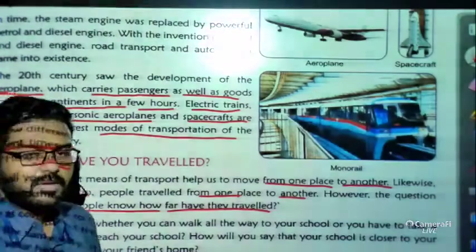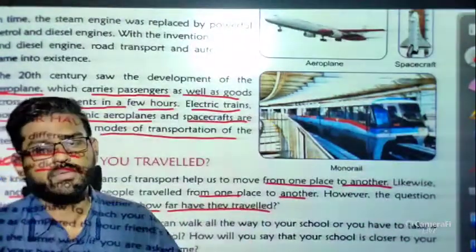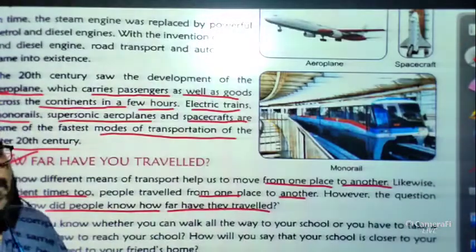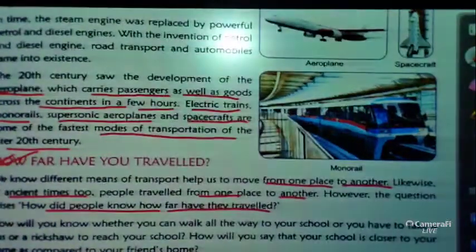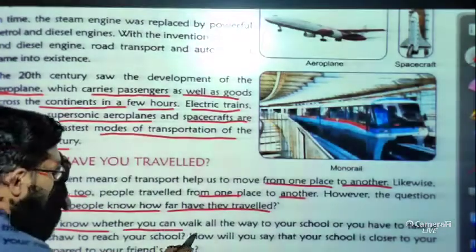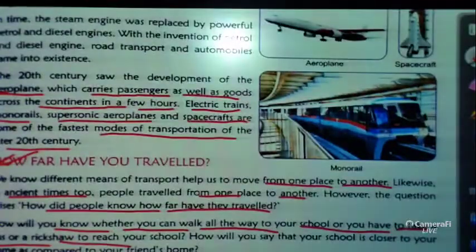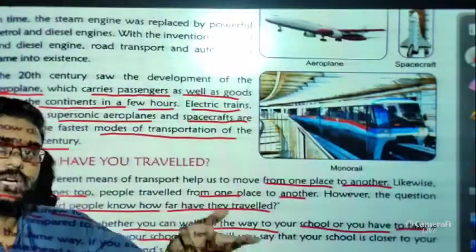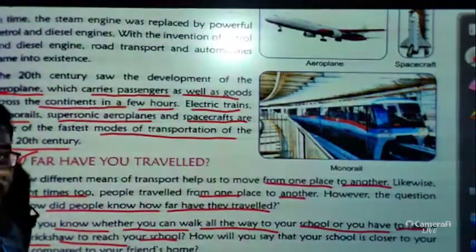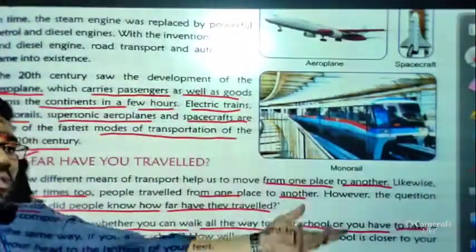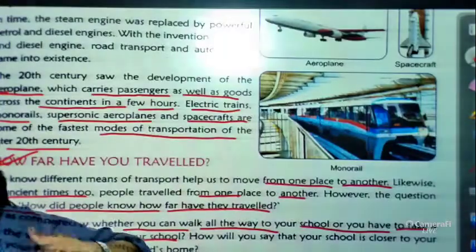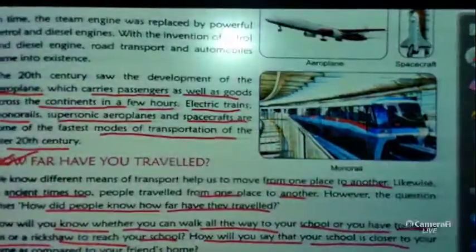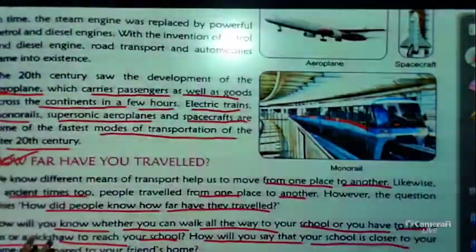Just give me an example, from your place to our school. How far is the place? How did you know? Or how will you know whether you can walk all the way to your school, or you have to take a bus or rickshaw to reach your school? This is a very important thing: if the distance is very small, then we can walk. But something in our mind tells us that if we go to that place, we need to take a bus, or we can walk all the way. So what is the thing? Or how will you say that your school is closer to your home as compared to your friend's home? So what are the things?